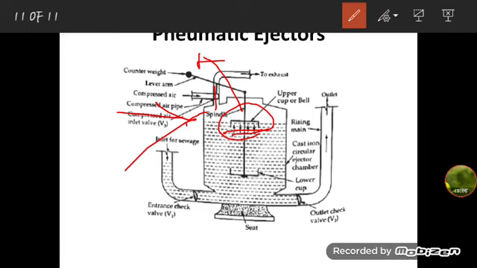Then the air under pressure entering the chamber from the valve V3 forces the wastewater from inside the chamber to rise up in the outlet pipe by opening the valve V2.